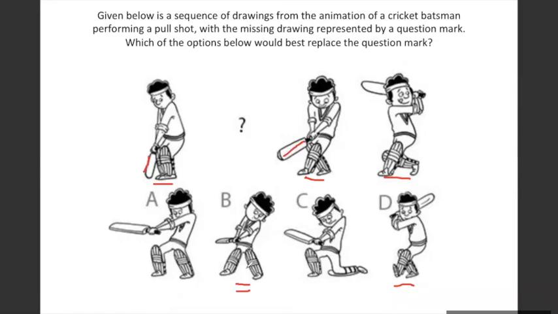So in this case, will this person be required to cross the legs to hit it, or ऐसे भी hit कर सकता है? So if the sequence is going in a manner where the person lifts the bat like that, and then he comes in this position, which is here, somewhere like this, will he be required to cross the leg or not?